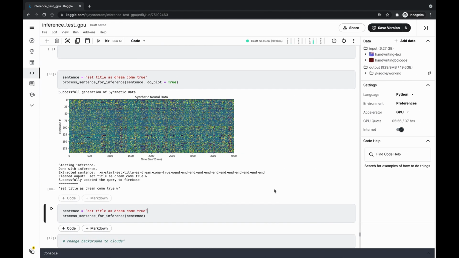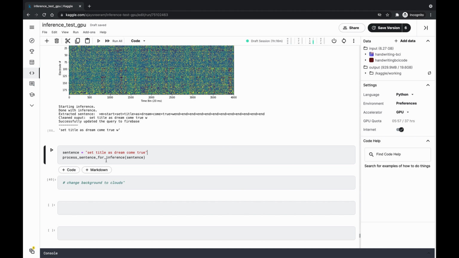Hello, I am Sriram Ajay from India. Now I will be presenting a demo of our work in this hackathon. Let's see how a user can create a homepage for his website by just thinking about it. The user is thinking as if he's writing some instructions to add components to his website. Here, we just take neural signals, process them, get text, process it, and then take action. As we can't have the real neural signals, we are synthetically generating the neural signals for the user thinking of typing this kind of sentences.